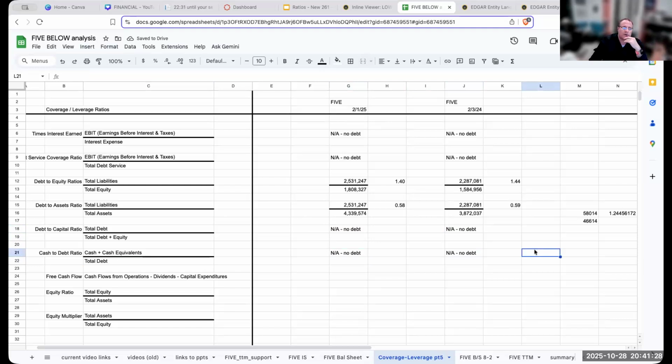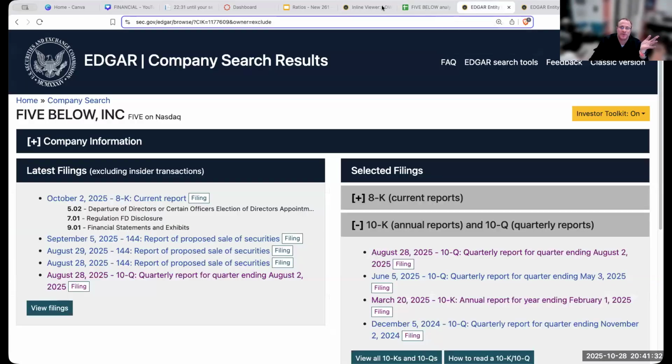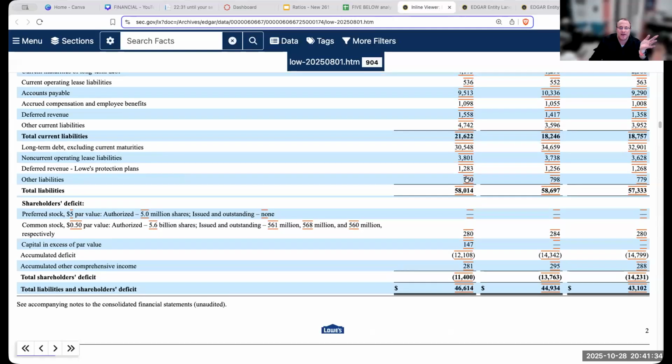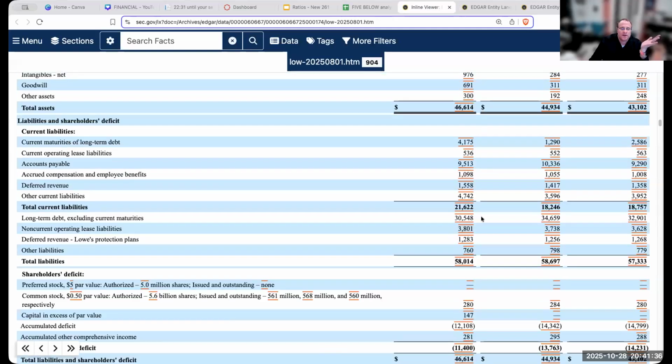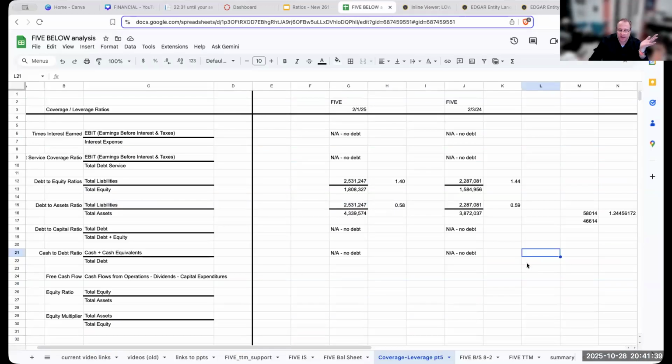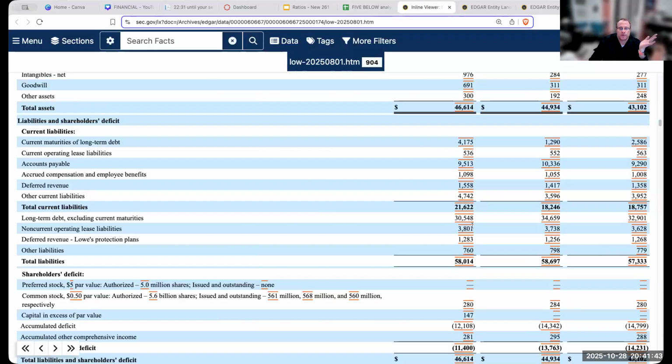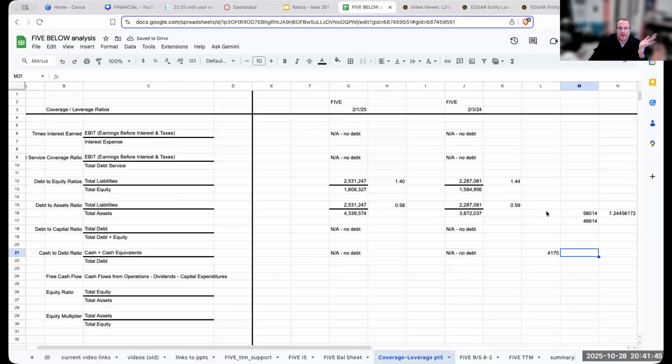But going on to our fun with Lowe's, I don't mean to say that in a negative way. Maybe I do. 4175. And then the other debt that Lowe's had was 3548.